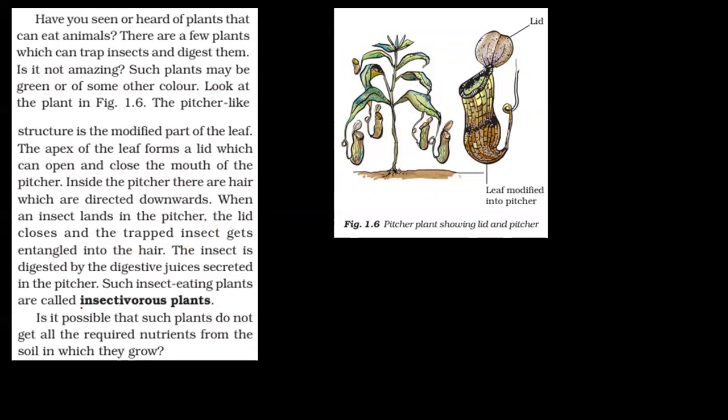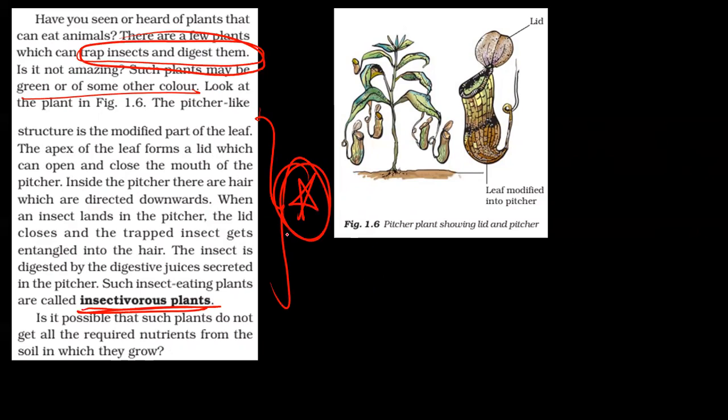Now, insectivorous plants. These plants trap insects and digest them. They may be green, they may be of some other color, but they trap insects. This is the diagram, the image. This mechanism of insectivorous plants can actually be asked for maybe 3 marks or 5 marks, and then you will have to draw the diagram as well. So let's get a clear concept.